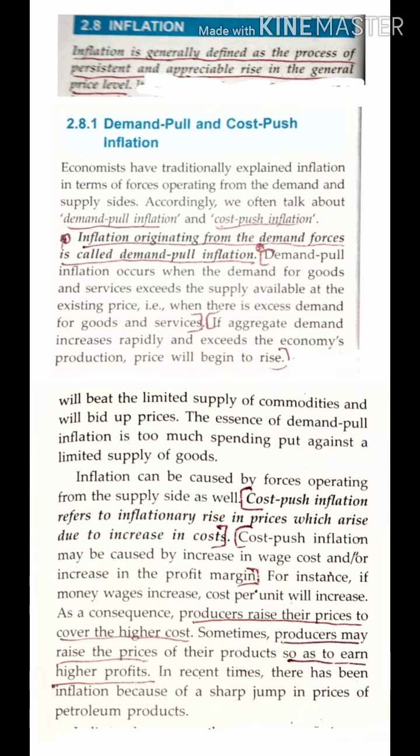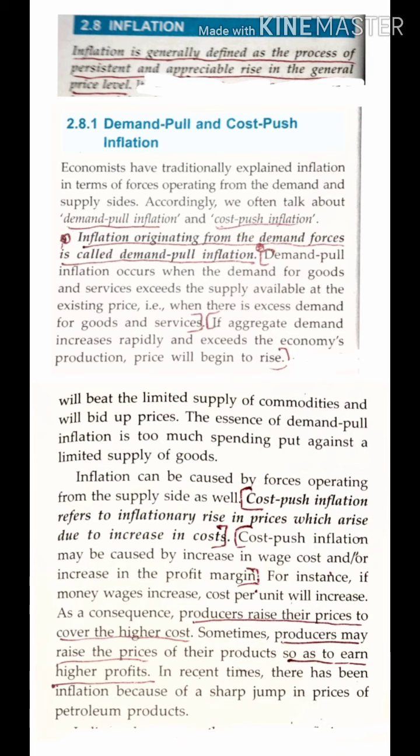Now whatever price you have in the market, if your demand exceeds the supply, suppose you have any commodity, the price is 100 rupees, and supply for that commodity is 20 units, but the demand for the same commodity is 30 units. Supply is 20, demand is 30. So at that same price, the price at which the goods are being supplied, demand is more, supply is less. This is demand pull inflation. I hope I am clear with the topic.